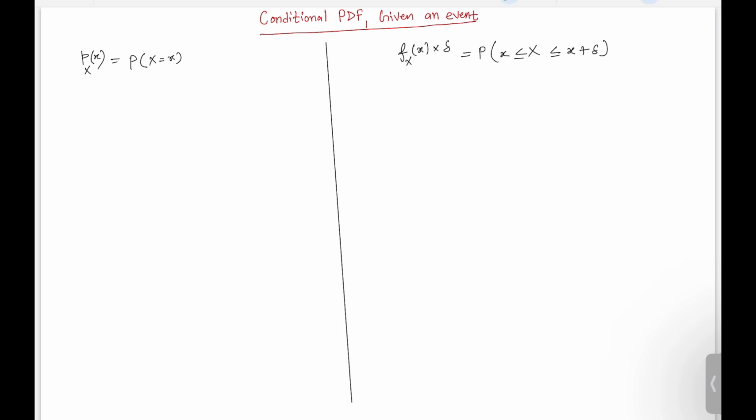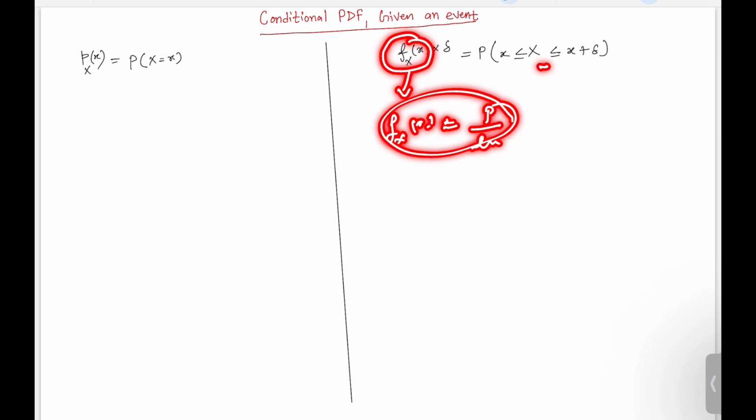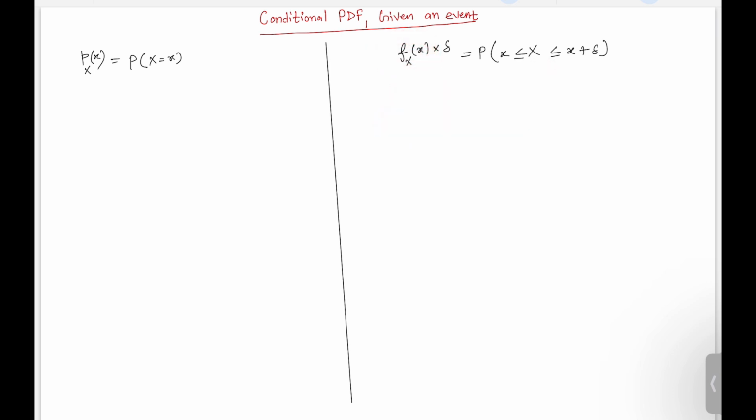So up to what length are we calculating the probability? This is x and this is x plus delta, so up to delta length. So you have to multiply this delta with the PDF in order to find the probability. Otherwise, as we have already seen, this PDF is not exactly the probability. They are probabilities per unit length in the case of a single random variable. We will see the case of multiple random variables as well, but you got the point, right?